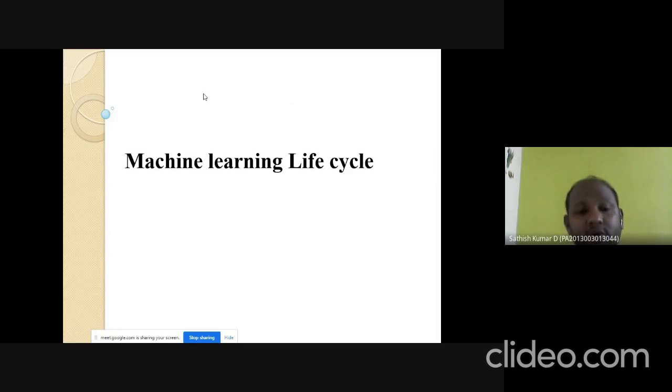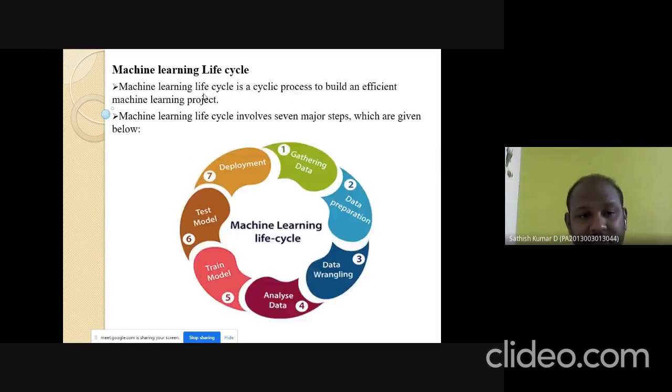Next, we are going to discuss the machine learning life cycle. These are the various stages of the machine learning life cycle to achieve a good machine learning project. The first one is gathering data. The next one is data preparation. The third one is data analysis. The fourth one is to analyze the data and train the model, then test the model, and finally deployment.